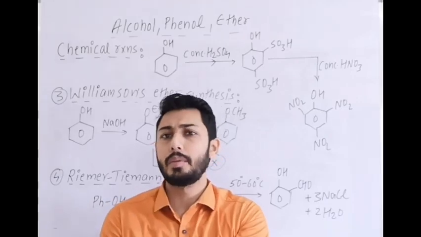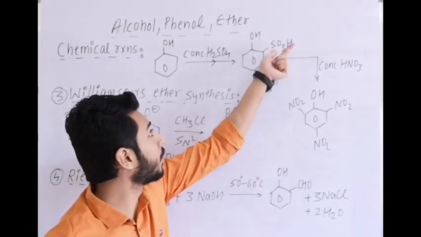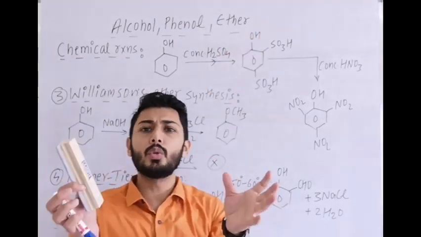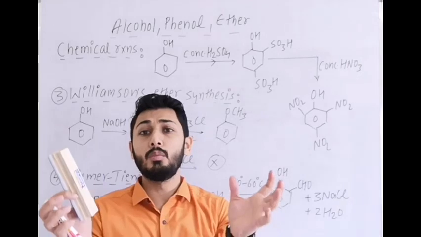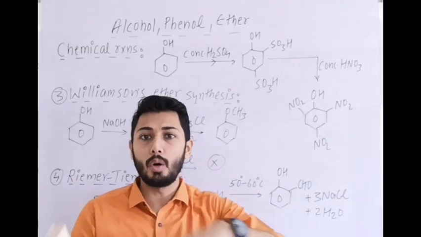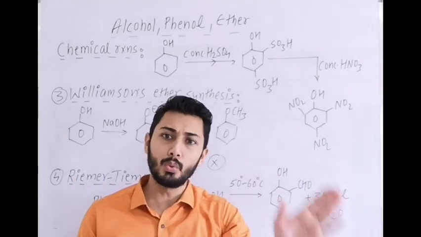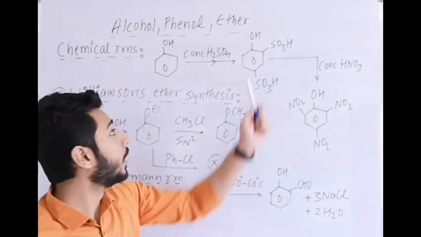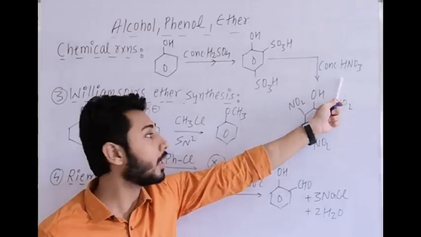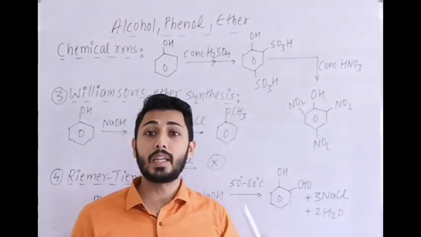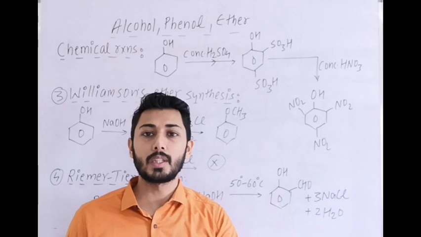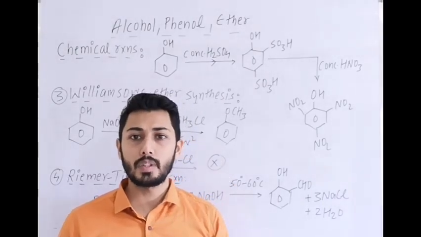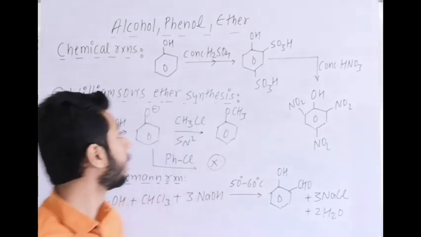We can explain it on the basis of the more bulky nature of the SO3H group, with SO3H groups and in between one more group, that means due to stronger repulsion it is not forming. But when it is given that it is forming 2,4, we will remember that 2,4-disulfonic acid is formed. Then with concentrated HNO3, we again get picric acid, but it is a much better method as compared to direct treatment of phenol with concentrated HNO3, right?